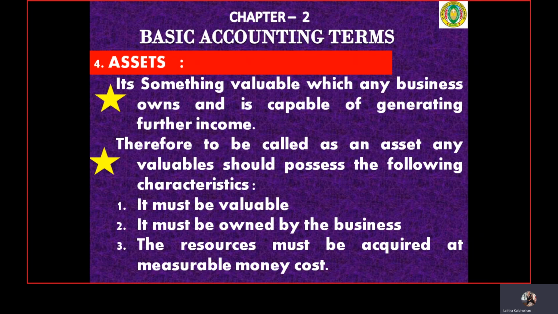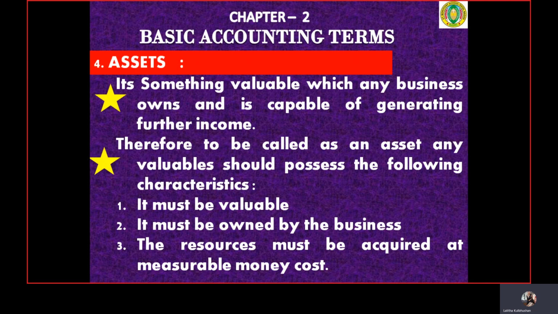Therefore, to be called an asset, any valuable should possess the following characteristics. Number one, it should be valuable. Number two, it should be owned by the business. And number three, the resource should be measured in terms of money, or it should be capable of being measured in terms of money.